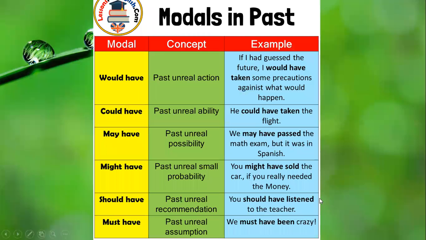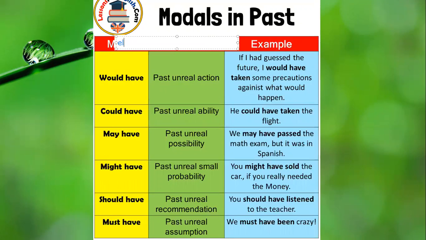Okay. For instance, here I have the different rules, and this one says the following: would have. If I had guessed the future, I would have taken some precautions. Could have, may have, might have, should have, must have. It can be a little bit confusing, but let's make it easier.